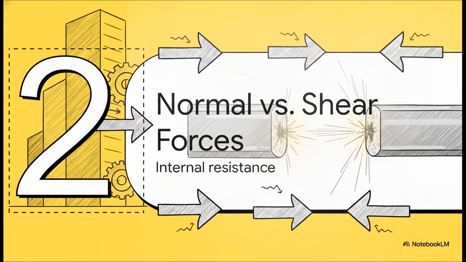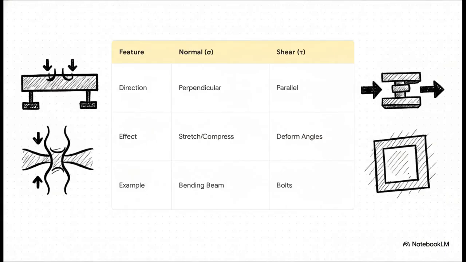Okay, moving on to part two, normal versus shear forces. To truly visualize these internal limits, just imagine taking a laser and slicing right through the middle of our metal bar to expose the forces inside. There are two distinct types of stress you'll find when you make that cut. First up, we have normal stress, represented by the Greek letter sigma. This acts perpendicular to the surface of your cut.